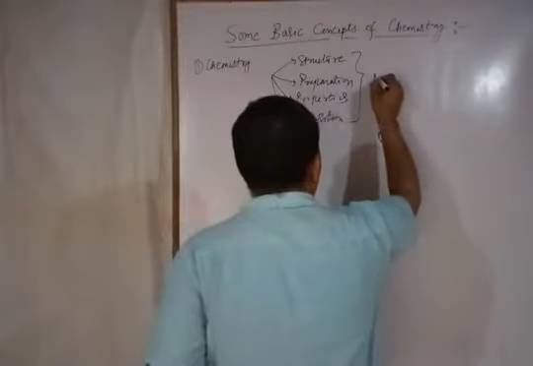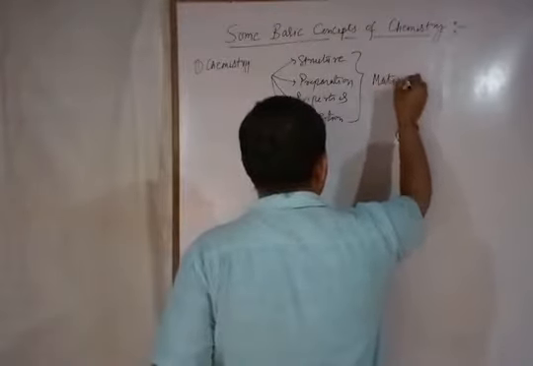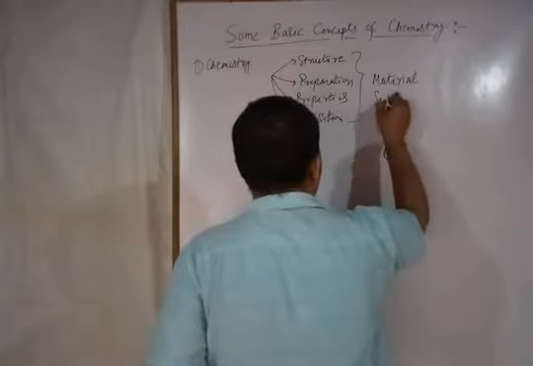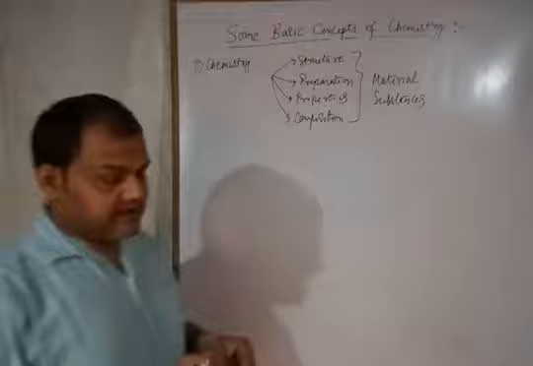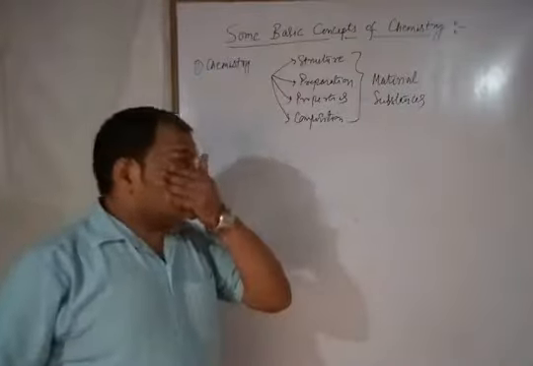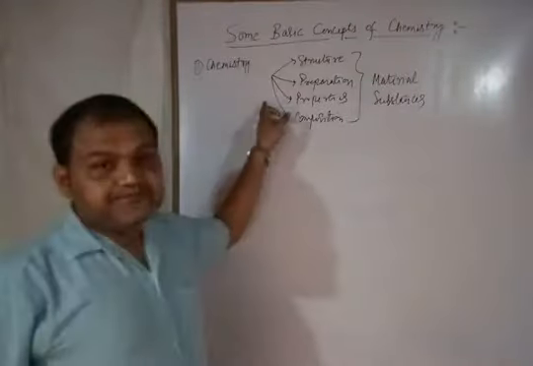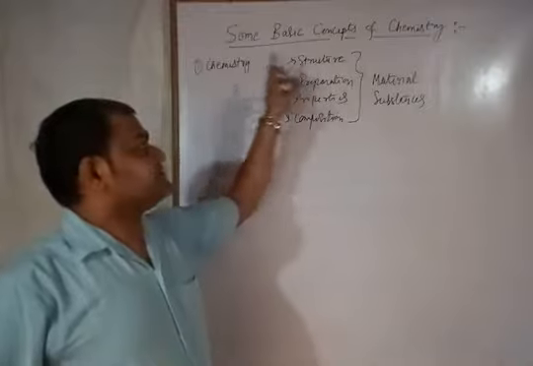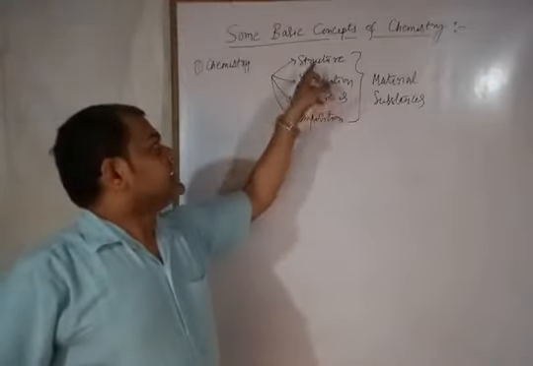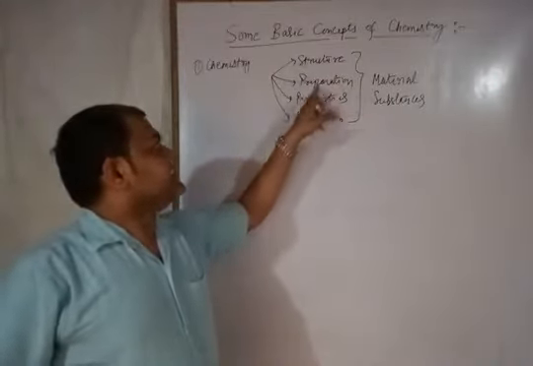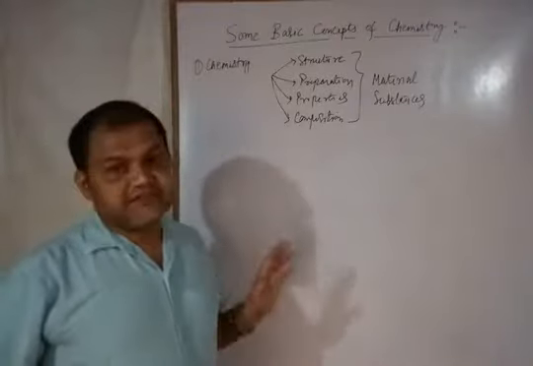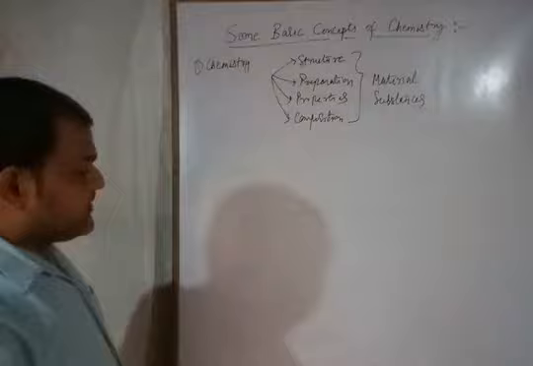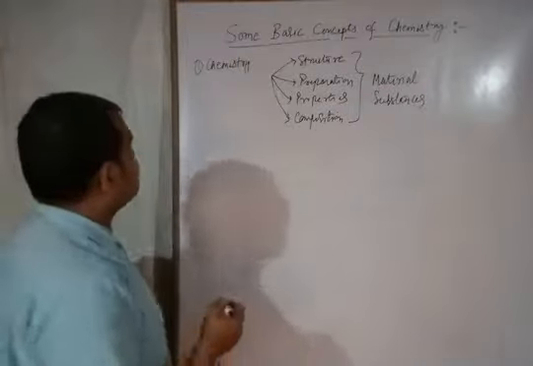For material substances. All right. So this is basically the meaning of chemistry: the branch of science which deals with the properties, preparation, structure and composition of material substances. That is chemistry.